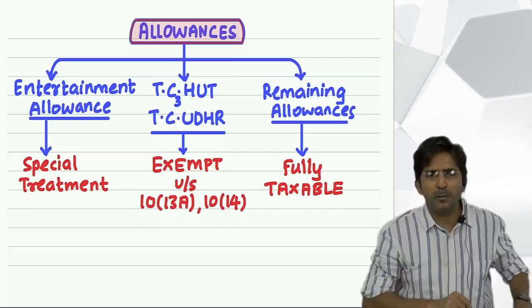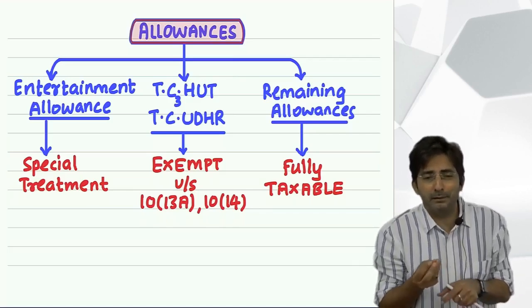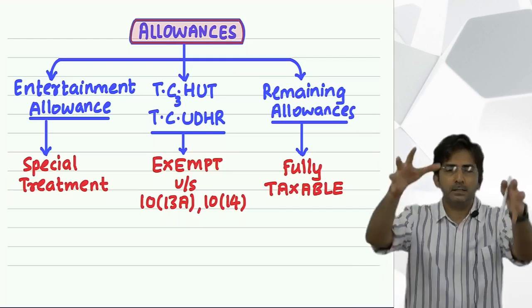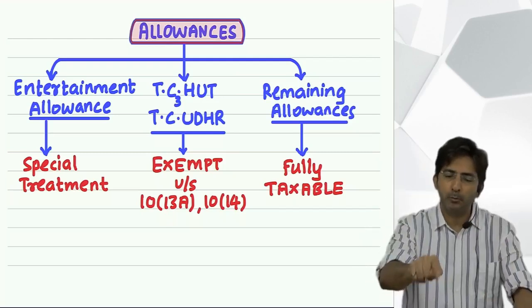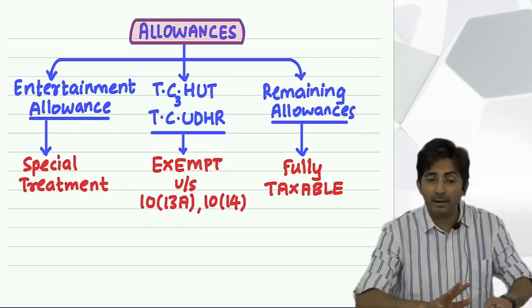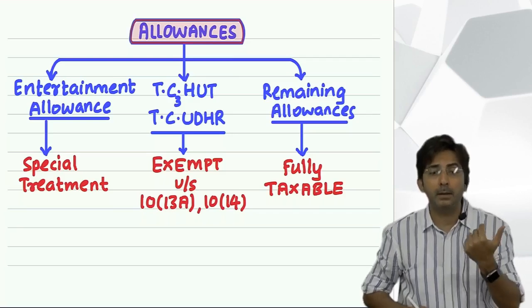For a small amount, he will not go to the boss. "Sir, our customer has come, give me some 1,000 rupees right now, I will need it." Because when a customer comes, every expenditure the employee will have to do from his pocket. But don't worry, for that the company will give you an allowance. And that is called entertainment allowance.